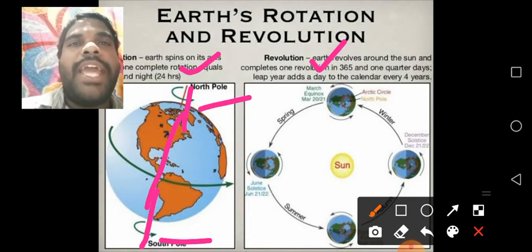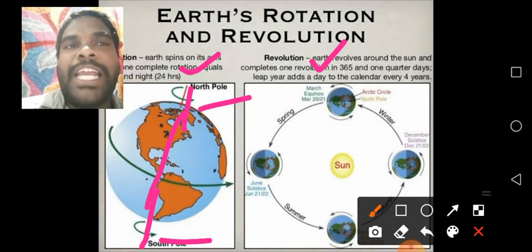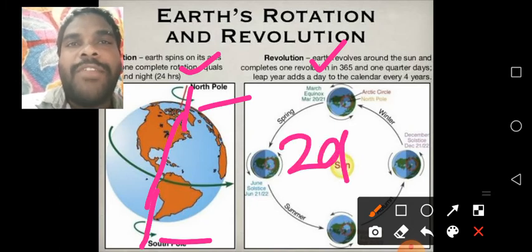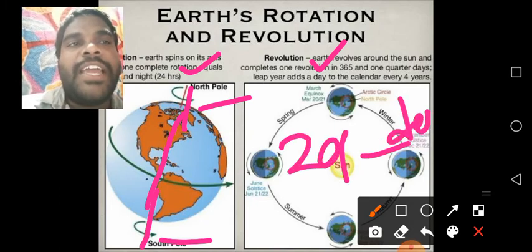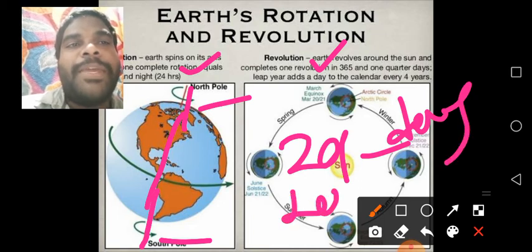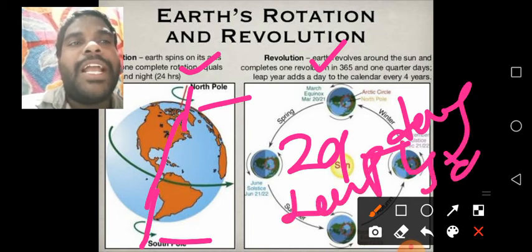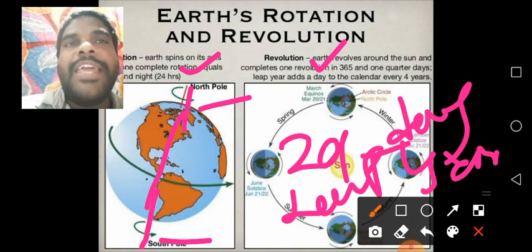This 1 by 4 day is added every 4 years. One day is added in the leap year. Understand, children? In the month of February, every 4 years, it comes to 29 days. It is called a leap year. I hope you understand the lesson. If you have any doubts, please contact me.